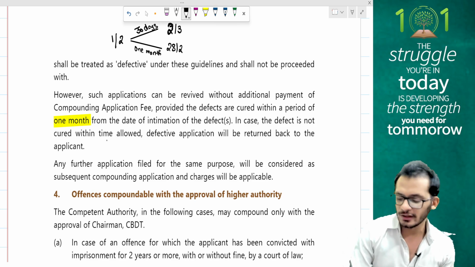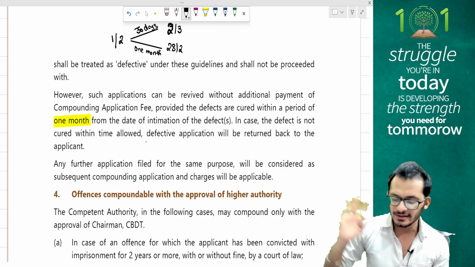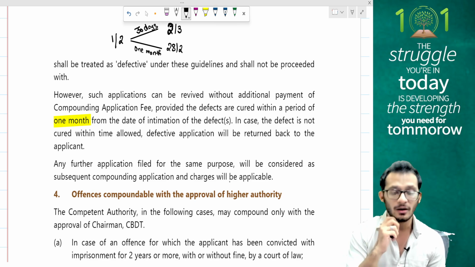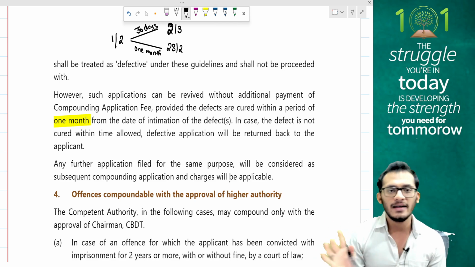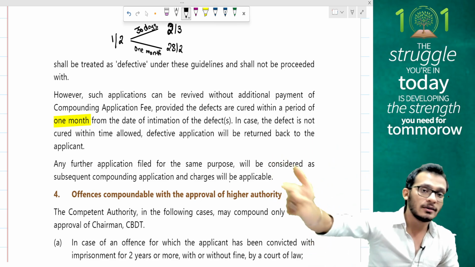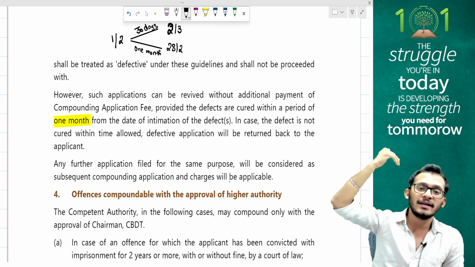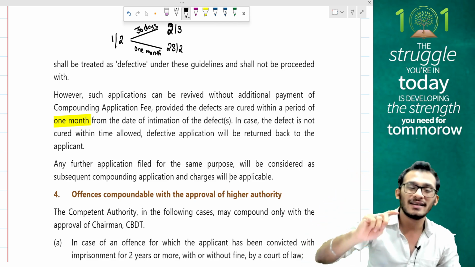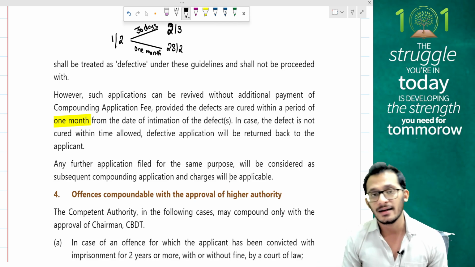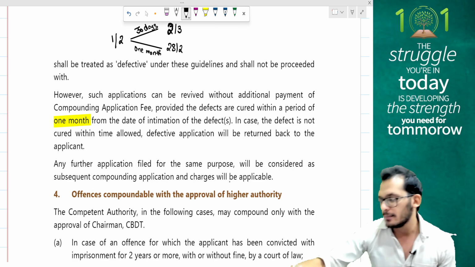In case the defect is not cured within the time allowed, then the defective application will be rejected back to the applicant. Any further application for the same purpose will be considered a subsequent application, and an additional charge will be levied for the same. So if you have a defective application, next time when you file a new application, you cannot say, the 25,000 or 50,000 which I paid earlier, can I adjust it? No, you will have to pay the new 25,000 or 50,000 in order to file the second application. You will not adjust the previous application money.